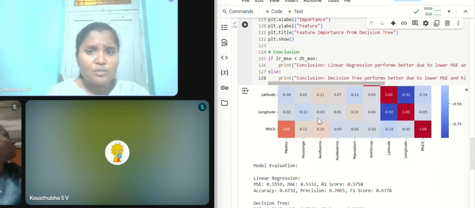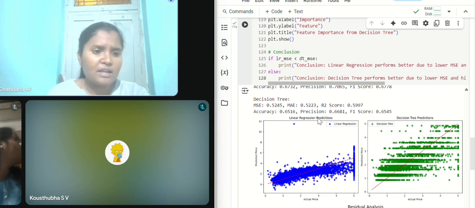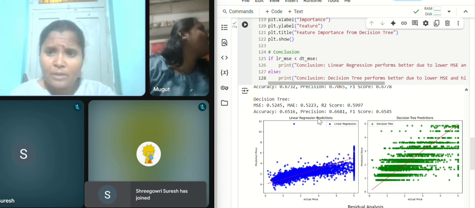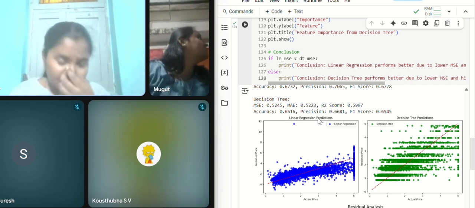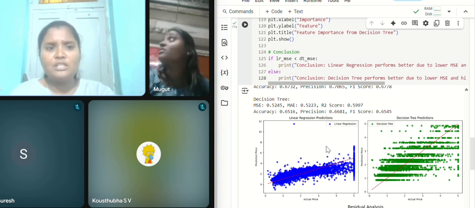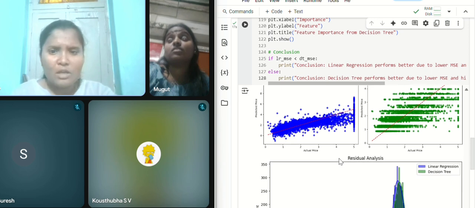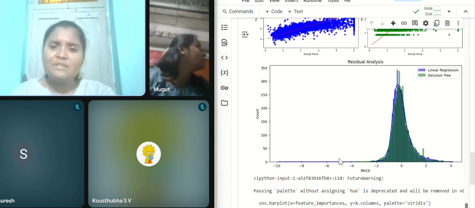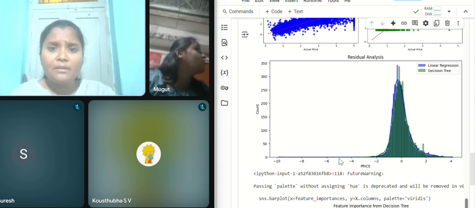Then comes the linear regression prediction and decision tree prediction graphs, which are scatter graphs. Here this is the graph between predicted price and actual price, and in the decision tree prediction, here also predicted price versus actual price. This graph will give evaluation metrics for comparing these two predictions. Then we will get a residual analysis, which shows which model has higher performance, using count and price metrics.